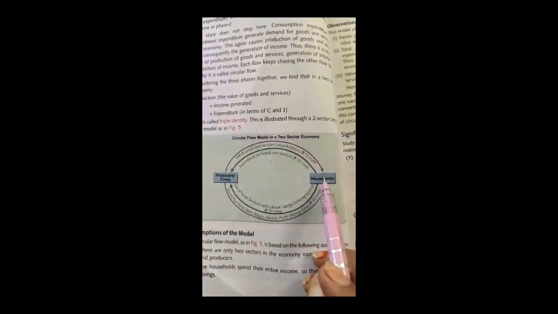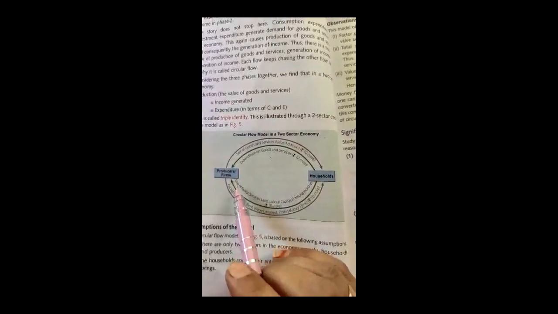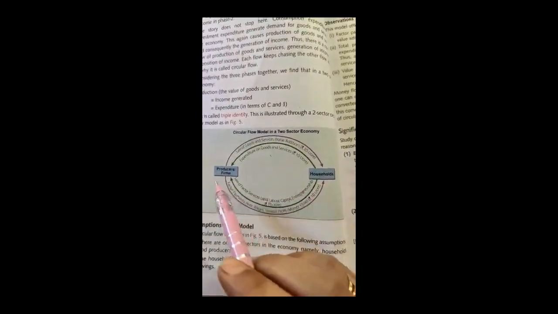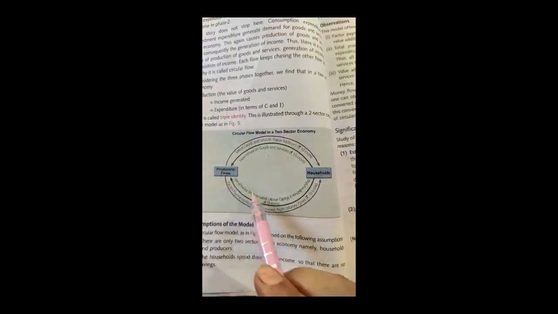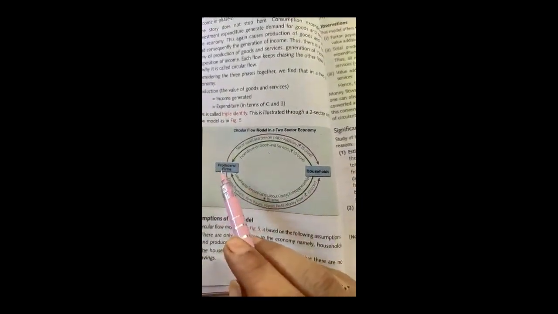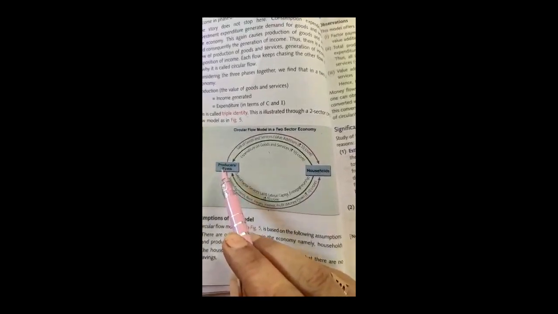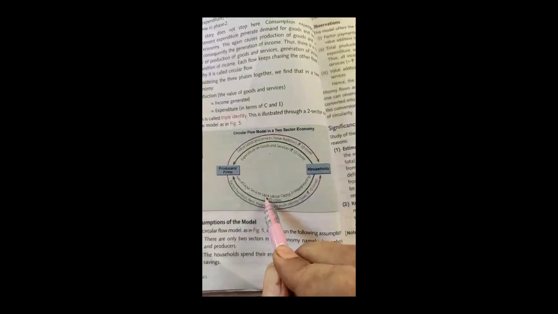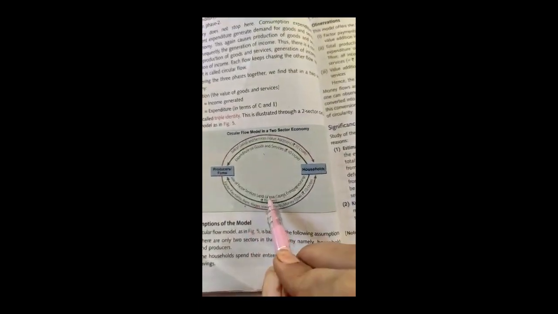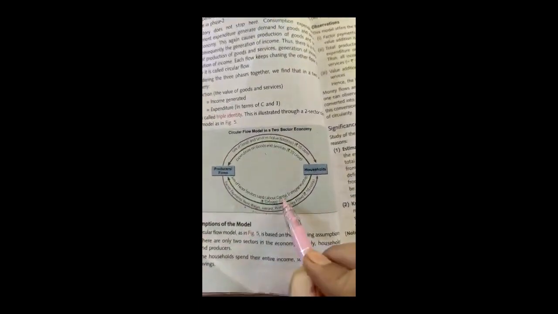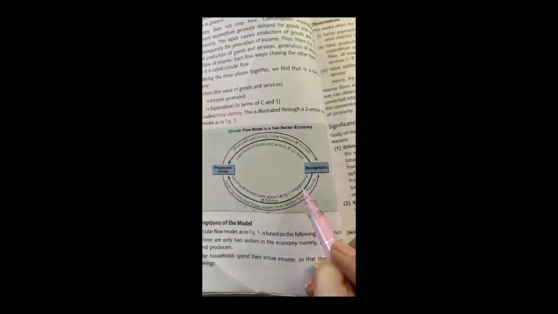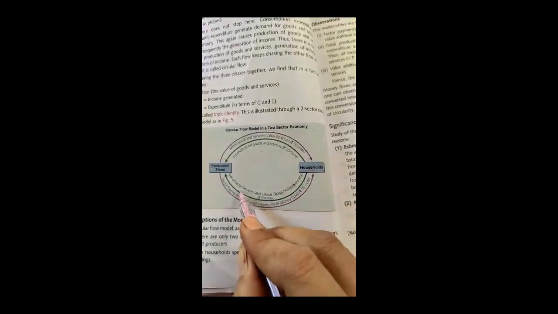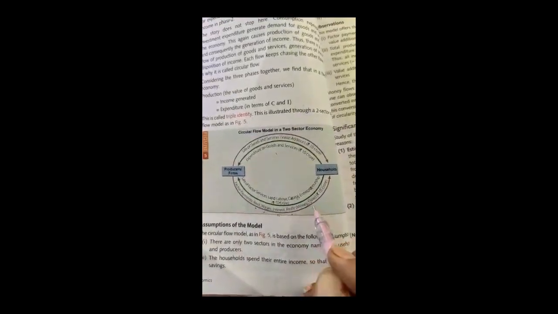So when households sell these factors of production, the factor services like land, labor, capital, entrepreneurship, to the producer, the producer uses all these factors of production and does the production, and then they repay it. For the land, they have to pay rent. For the labor, they have to pay wages. For the capital, they have to pay interest. For the entrepreneurship, they have to pay profit. It means this one is a real flow and this one is a money flow.